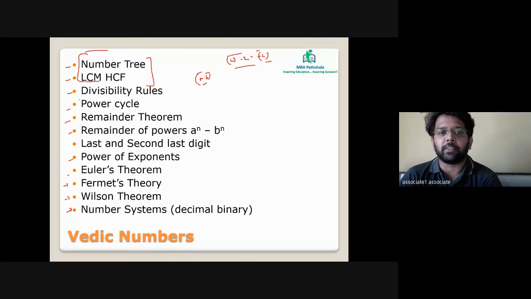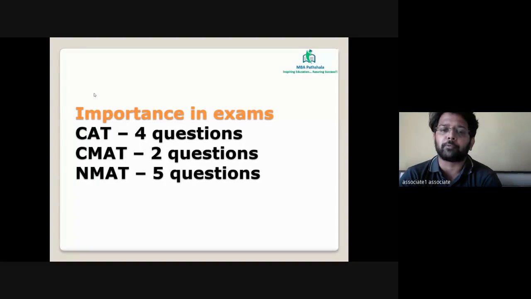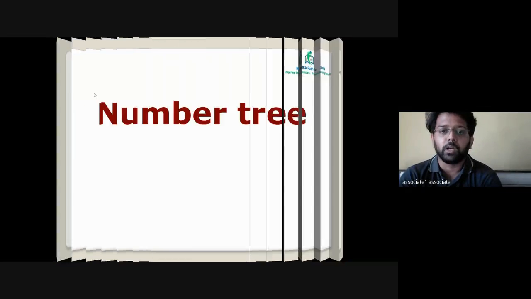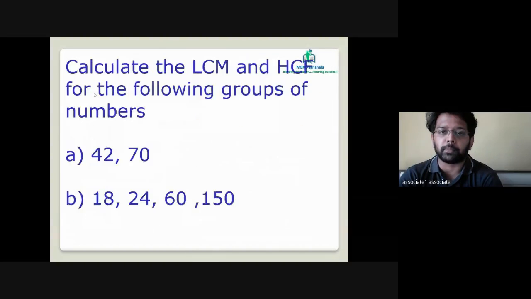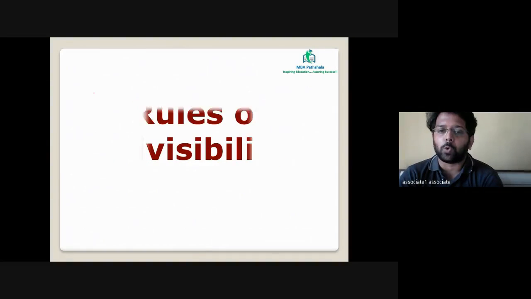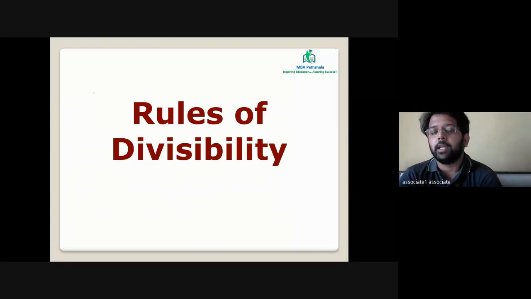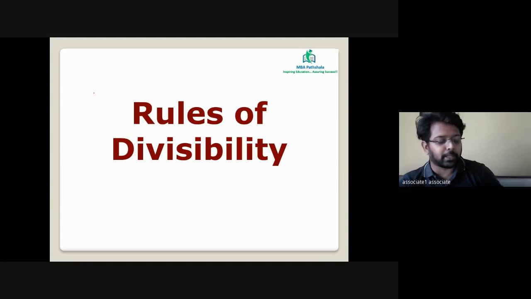So the first content, to be precise, which we will start now, is divisibility rules. As far as CAT is concerned, you can expect a minimum of 4 to 5 questions year on year from the topic of number system. What is a divisibility rule? If a given number has to be divisible by a certain number, there would be certain formatting in the number itself which helps you predict whether it is divisible by that number, yes or no.